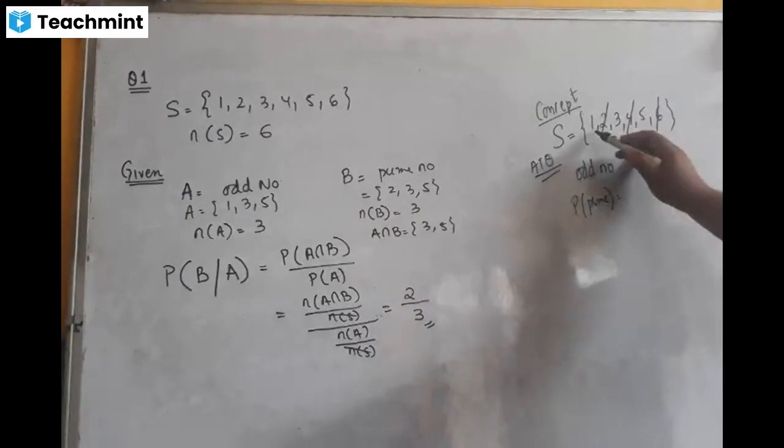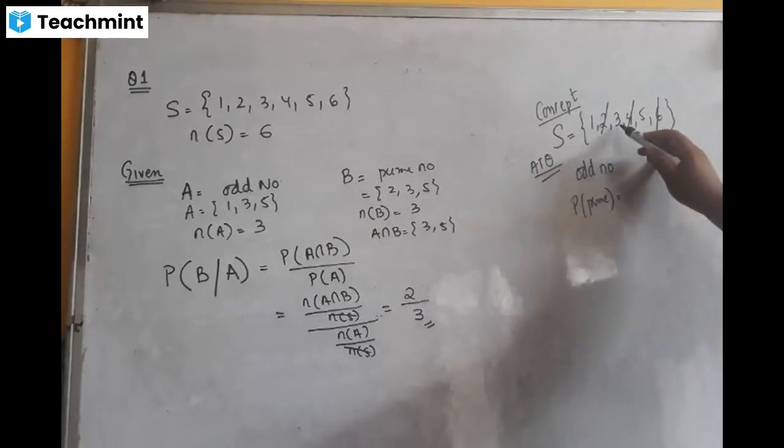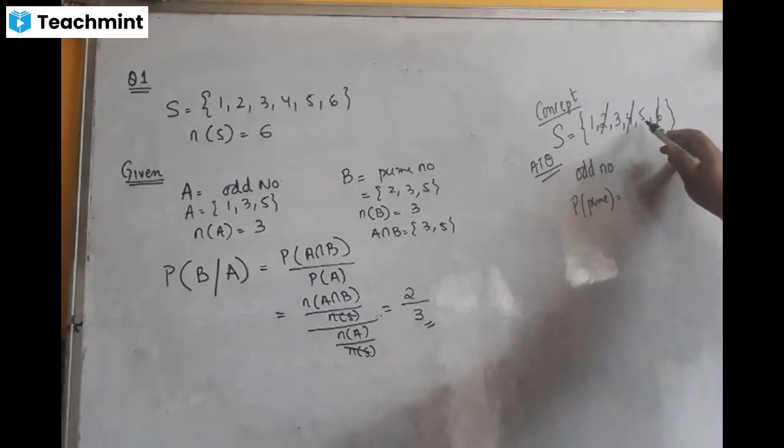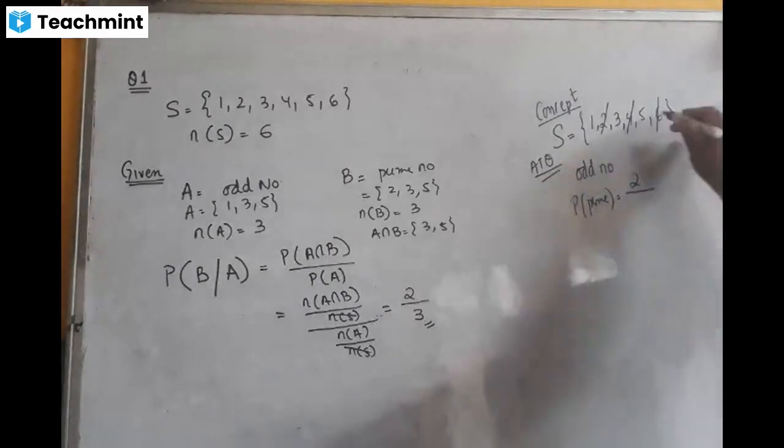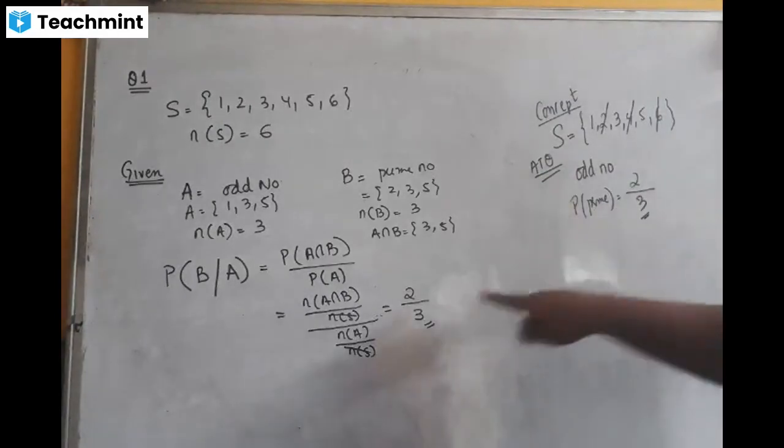Is one a prime number? No, sir. Three is a prime number. Yes, sir. 3, 5. So you got two prime numbers, out of a total of 3. So the answer is 2 by 3.